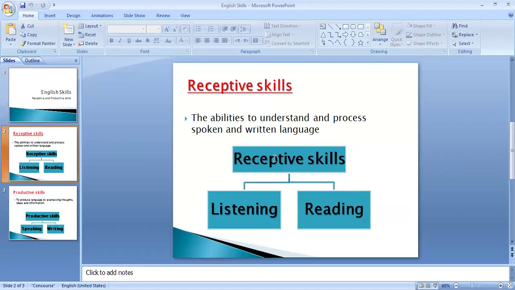We know in this unit, and in the previous video, we talked about the receptive skills and productive skills, and we know what is receptive and what is productive. Let's repeat what we told before to remind you. Receptive skills. What is receptive skills? The ability to understand and process spoken and written language. So here we have receptive skills, listening and reading.